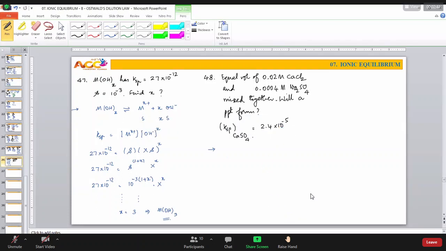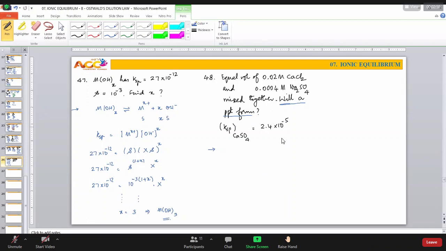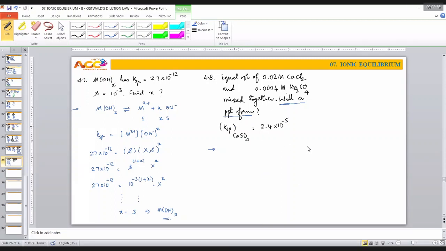When we are discussing will a precipitate form, remember that this is again what we have said yesterday, just formation of precipitate, right? Will a precipitate form, to prevent formation of precipitate. In all such cases, we compare KIP with KSP. If KIP is equal to KSP, yes, we can say there is a chance of formation of precipitate. Now, for that purpose, first of all, we have to go for calculation of KIP